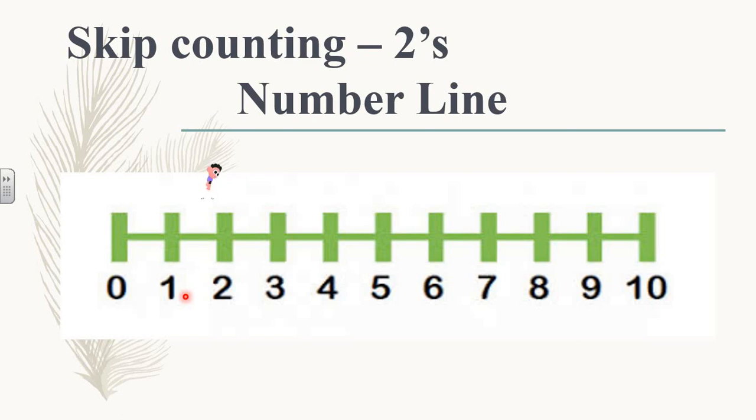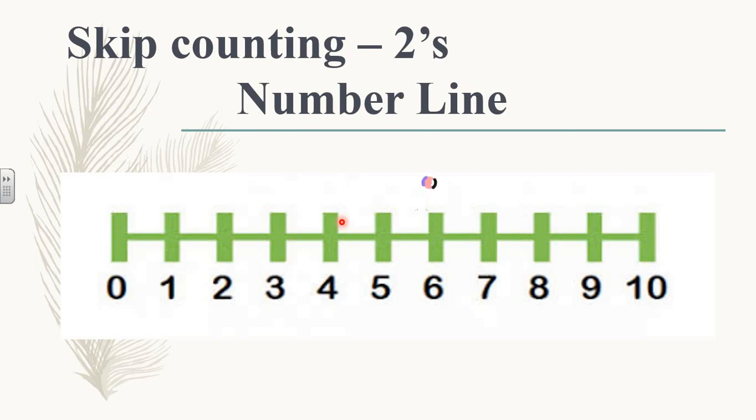Oh yes, he jumped. He jumped on number 2. Yay! Now let's see after 2 where he will go. Oh, he jumped on 4. Yay! So from 2 he jumped on 4. So he jumped on the second number from 2. So 1 and 2, and the number he left in between is 3. Very good. Let's see from 4 where he will go. He reached 6. Yes.